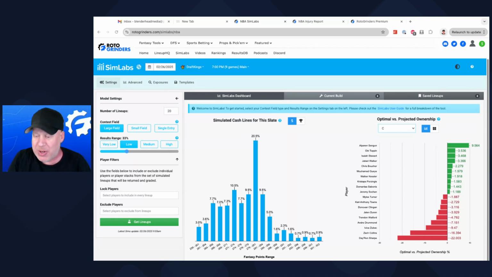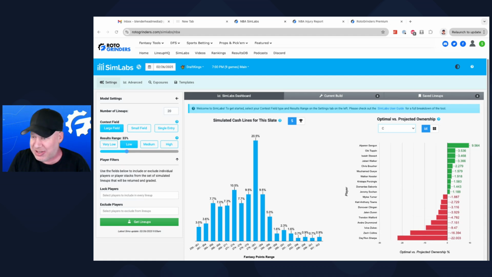Based on our Sims, we have them both as over-owned. So Zach Collins right now in the Sims, we have him projected ownership of 37%, his optimal rate 21%. Day'Ron Sharpe we have projected as 33% owned, and his optimal rate is 11%. So they're both over-owned, but Day'Ron Sharpe is very over-owned compared to his optimal rate.